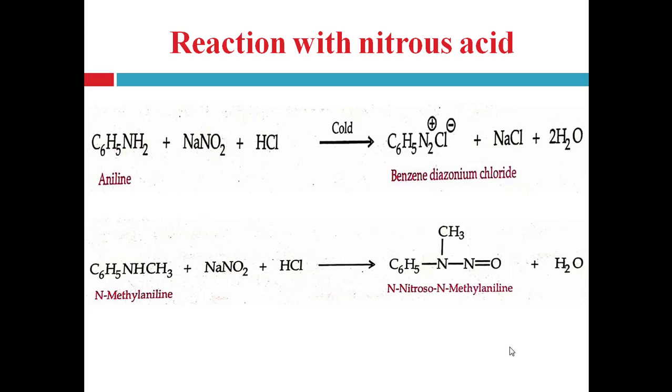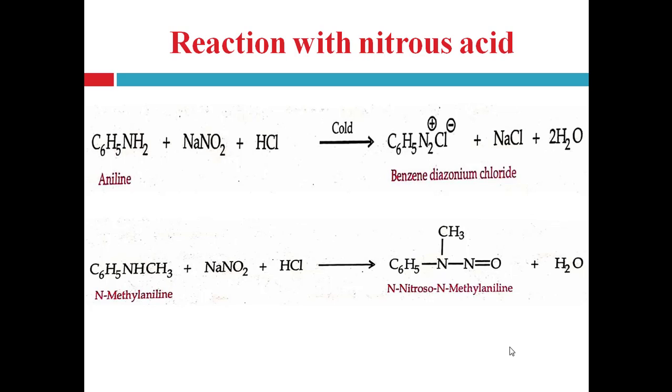As we know, benzene diazonium chloride is unstable at room temperature and at high temperature, that's why this reaction is carried out in cold condition, that is 0 to 5 degrees Celsius, right? Above 5 degrees Celsius, benzene diazonium chloride salt starts to degrade. So that's why this reaction is carried out in cold condition, and it is known as the diazotization reaction.